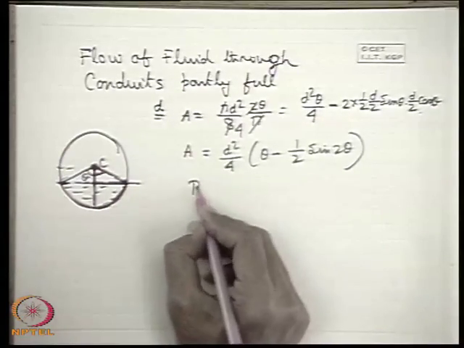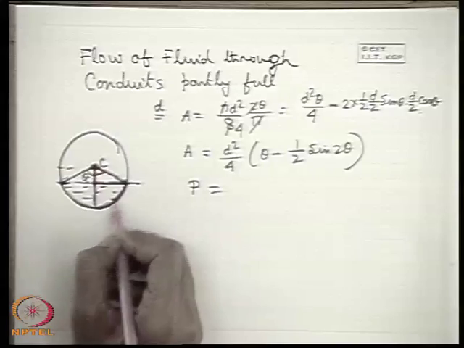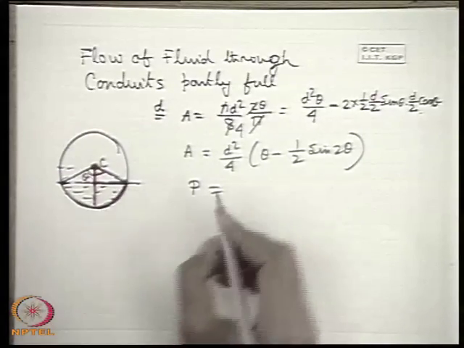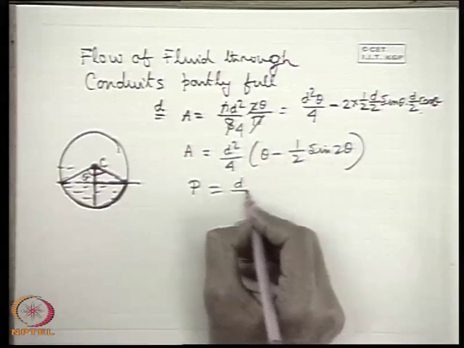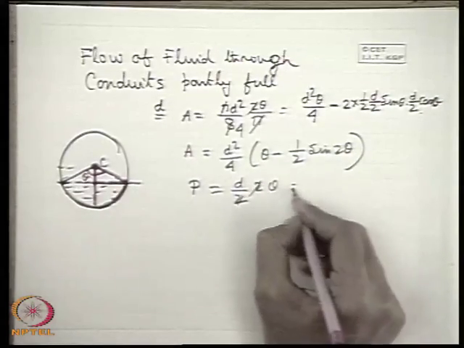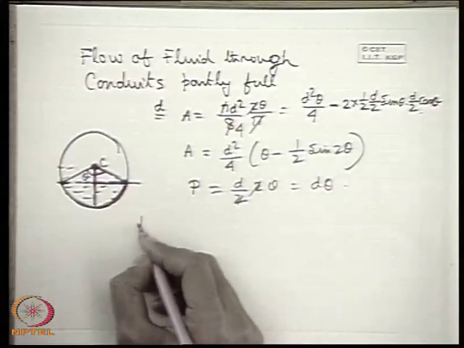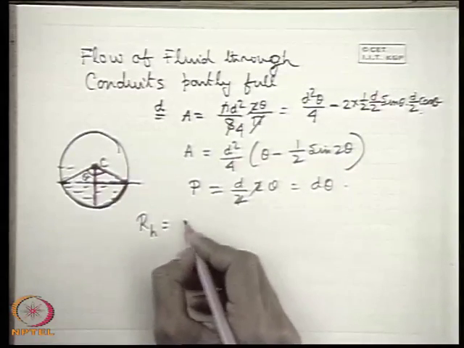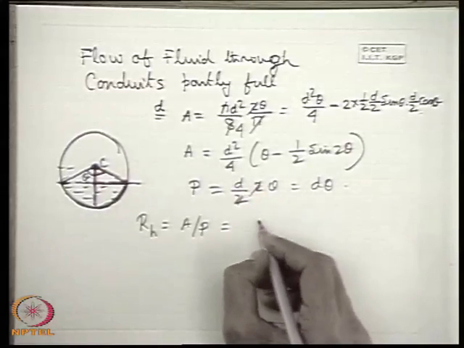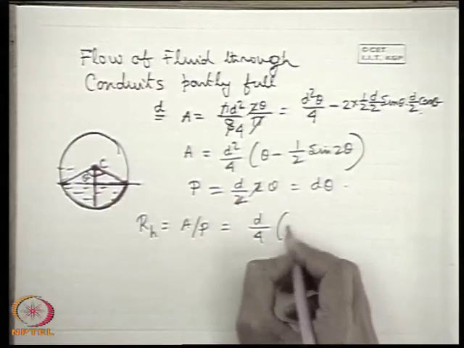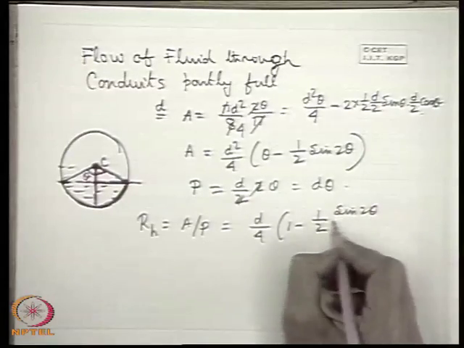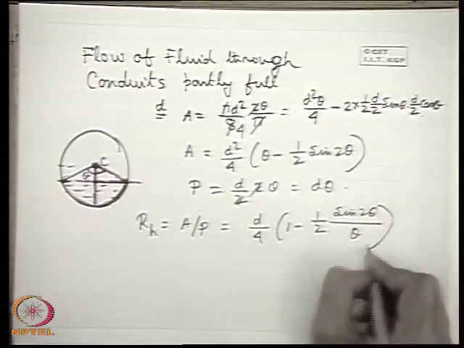Now what is the wetted perimeter? Very simple. Wetted perimeter is 2 theta into r, as this arc is the wetted perimeter. So r, that means d by 2, into the angle subtended by the arc at the center, 2 theta. So this is equal to d theta. So hydraulic radius RH is A by P. If we divide by d theta, then we get d by 4 into 1 minus half sine 2 theta by theta. This is the value of RH.